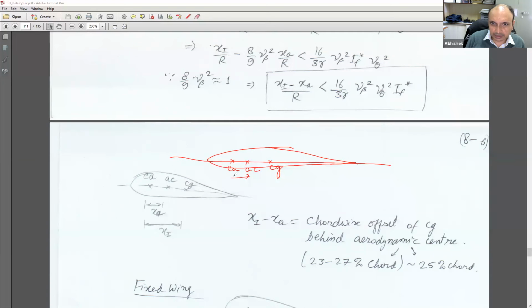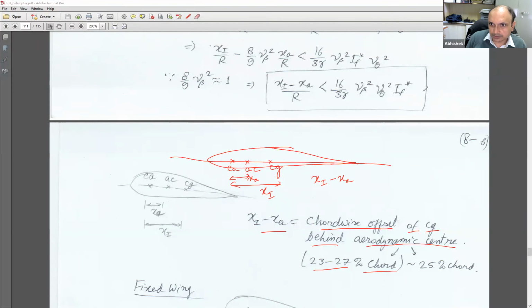So ξ is actually this, and x_A is that. So what we have is ξ minus x_A, which is the chord-wise offset of the center of gravity behind the aerodynamic center. And this we want to have between 23 to 27% of chord. That is what you end up getting.